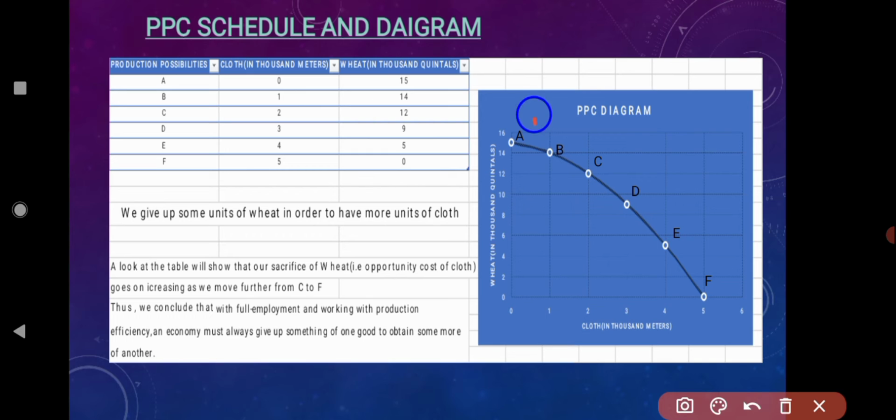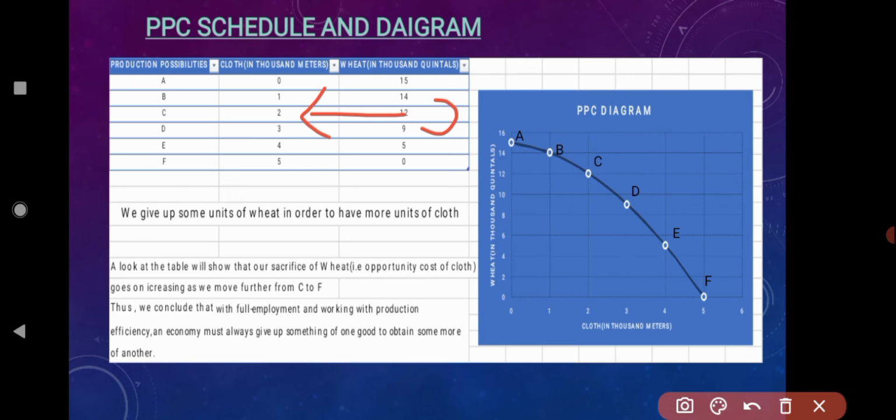Suppose we move from point A to B. One unit of wheat is being sacrificed to produce one unit of cloth. If we move forward from B to C, what would be the other possibility? How can we increase the number of cloths produced? It shows us that two units of wheat are being sacrificed in order to produce two units of cloth.